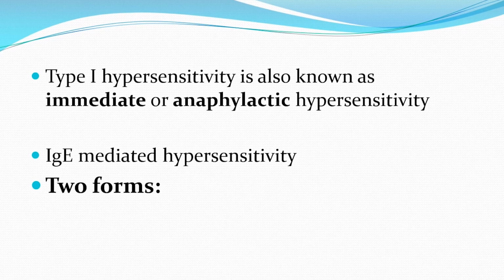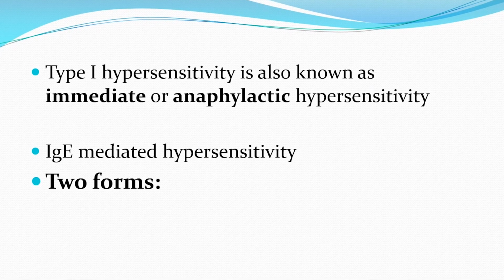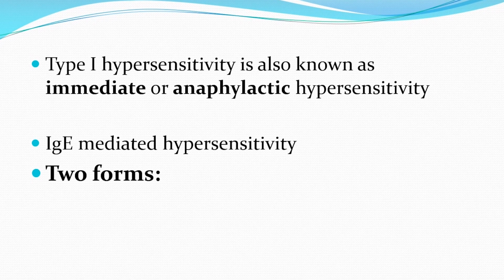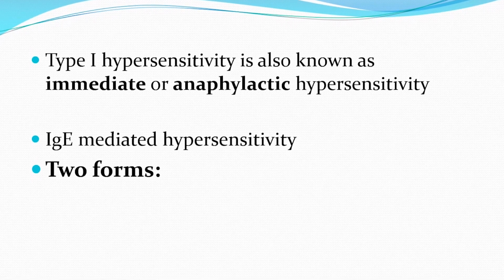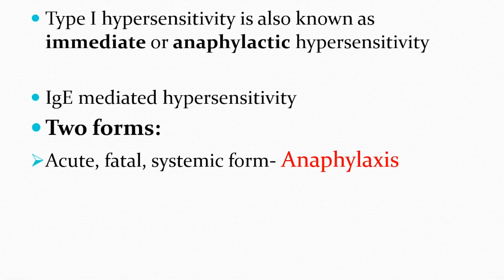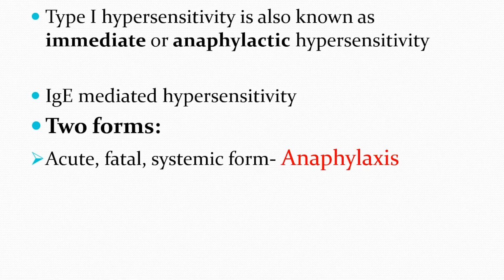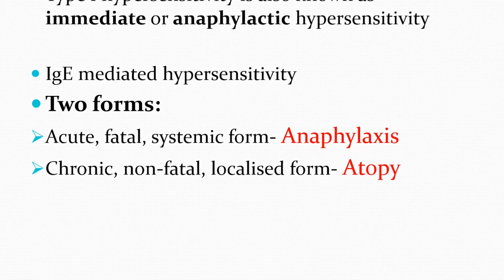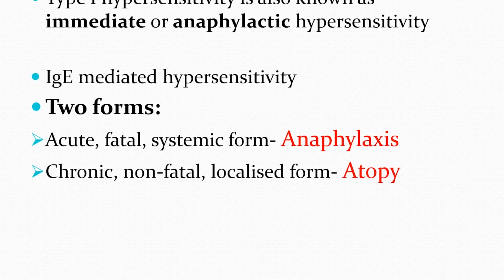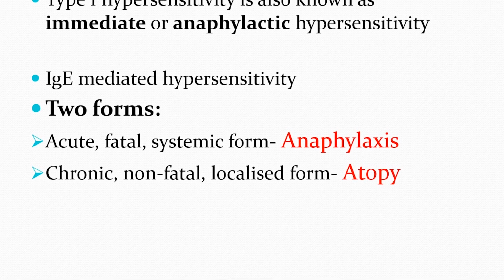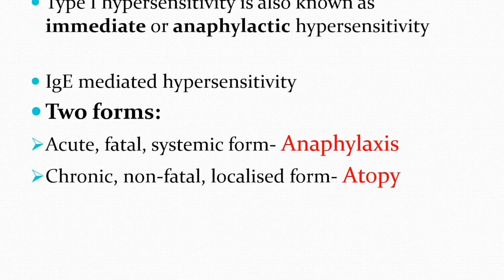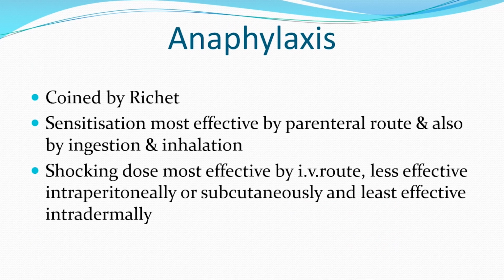Type 1 hypersensitivity is also known as immediate or anaphylactic hypersensitivity response. It is mediated by IgE antibodies and it occurs in two forms. One is a systemic form, which is a very acute and fatal form of hypersensitivity called anaphylaxis. The other one is a very localized form, which is chronic or non-fatal, called atopy. So type 1 hypersensitivity can occur either as a systemic form, anaphylaxis, or a localized form, atopy.